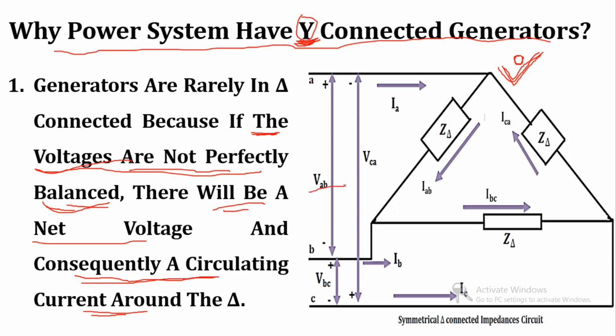That means, if VAB, VBC and VCA are not perfectly balanced, then there will be a potential difference, and due to that a circulating current will flow in this delta connected loop, and due to this circulating current there will be a loss of power. So this is the first reason that we do not connect the alternator in delta connection. That's why we use the star connection. This is the first reason.